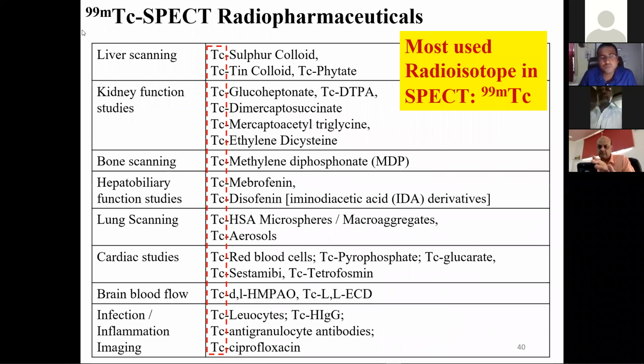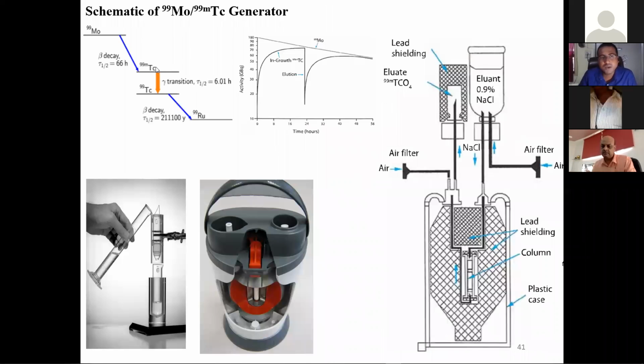If you see the decay mode, molybdenum 99 decays to technetium 99m, that gives the gamma and comes to technetium 99. So that gamma energy will be useful for our purpose. It has a half-life of 6 hours. So for that, what is done is that molybdenum is adsorbed in a resin, and that resin is washed with some solution where technetium forms a complex and comes out. This is called a generator. The parent is trapped in the resin, and the daughter is eluted continuously. So this is how the parent-daughter equilibrium works.